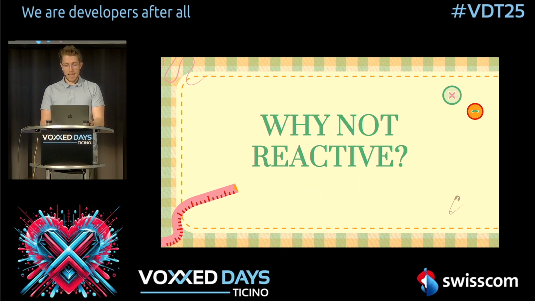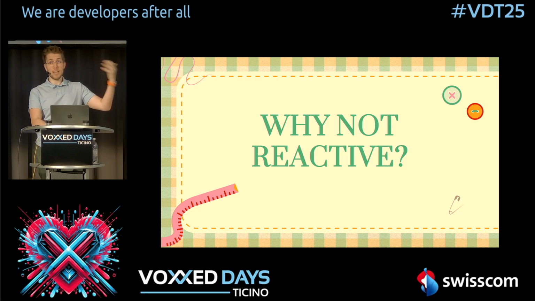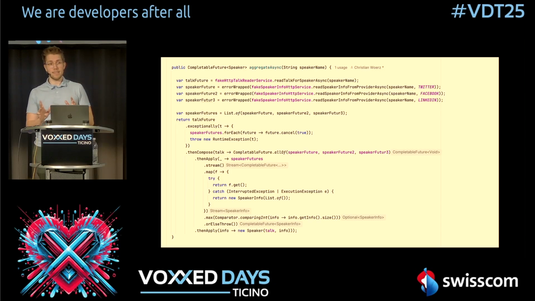Now some people maybe are asking, well, you can now use reactive inside of this virtual thread to make this faster. You can do this, but this is exactly what we don't want to do, because virtual threads were developed so that we don't have to use this reactive stuff. Because this would look something like this. This is how you would do it when you would use asynchronous programming. And I'm not exaggerating here, I'm even leaving some stuff out. For example, this error wrapped function is not in here, but this takes care of what happens when an error appears, then it maps it to an empty list, and so on.